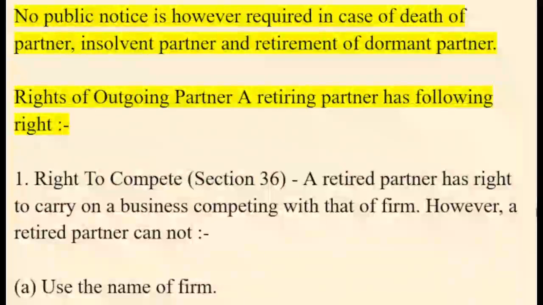No public notice is however required in case of death of a partner, insolvent partner and retirement of a dormant partner.